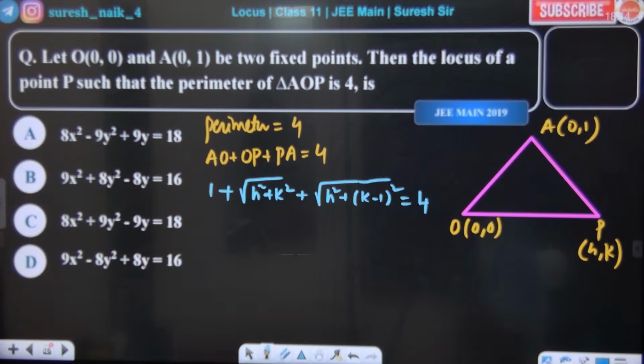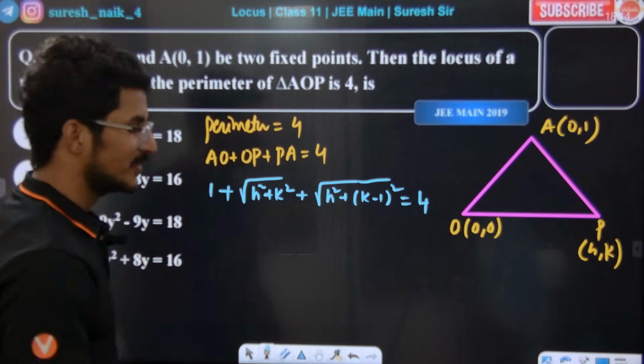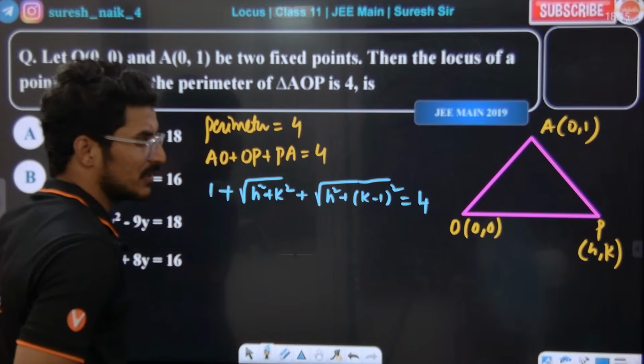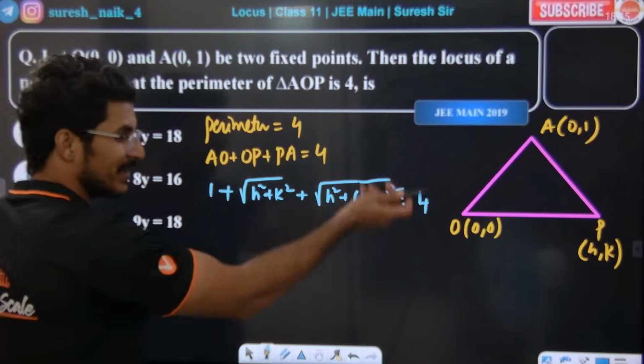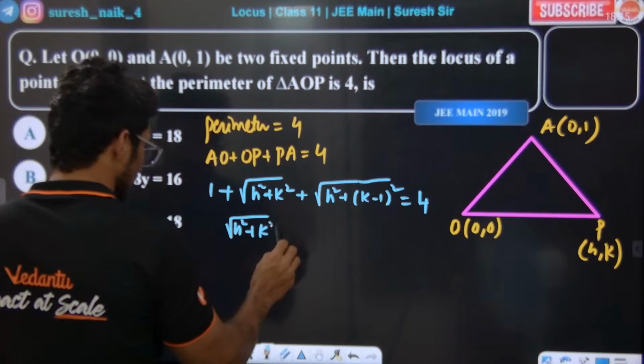Will you be able to answer this or not, guys? So after the simplification, replace h with x and k with y. Otherwise, simplify and then replace. First, let me take this as h square plus k square as it is.